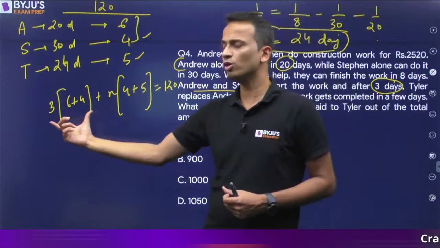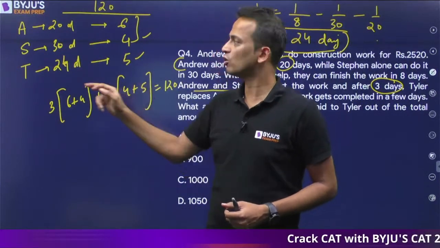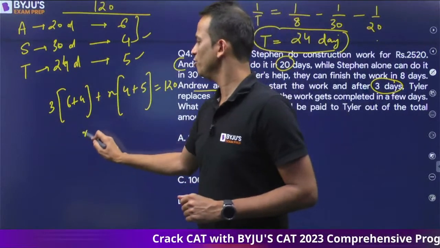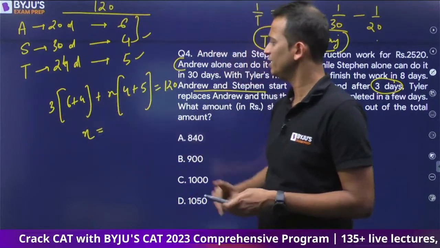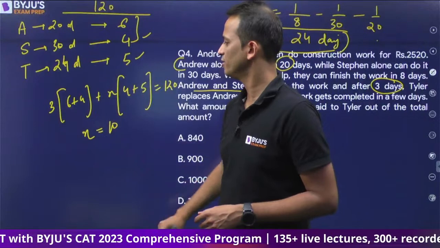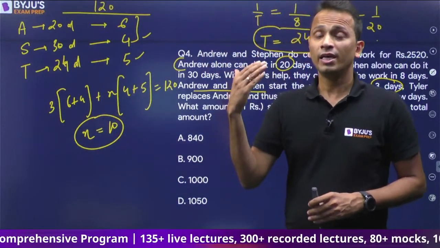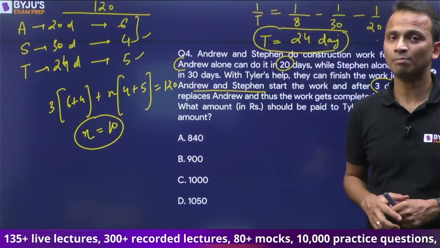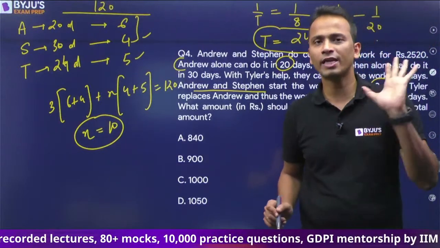From here you can find the value of X. So 120 minus 30, 90, 90 upon 9 is 10. So 10 is the number of days in which the work will be finished after the replacement has happened. So I can say that Tyler has worked for 10 days.